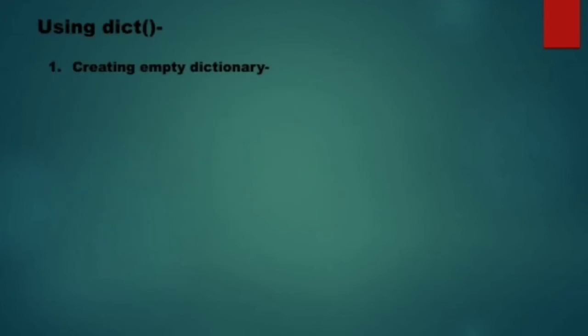Now moving on to the method where we use the dict function to create a dictionary. First of all, we will try to create an empty dictionary using the dict function. See what I have written: the dictionary object is equal to dict and parentheses. So now it is going to create an empty dictionary and assign it to the variable E1. So when I display E1, see, it is showing me the empty curly braces. It is just similar to assigning empty curly braces to a variable.